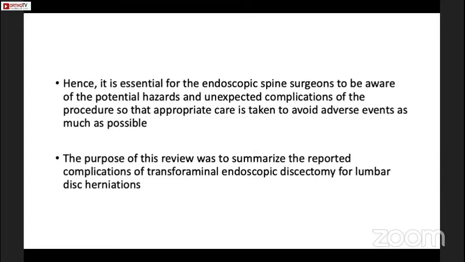Hence, it is essential for endoscopic spine surgeons to be aware of the potential hazards and unexpected complications of the procedure, so that appropriate care is taken to avoid adverse events as much as possible. The purpose of this review was to summarize the reported complications of transforaminal endoscopic discectomy for lumbar disc herniations.